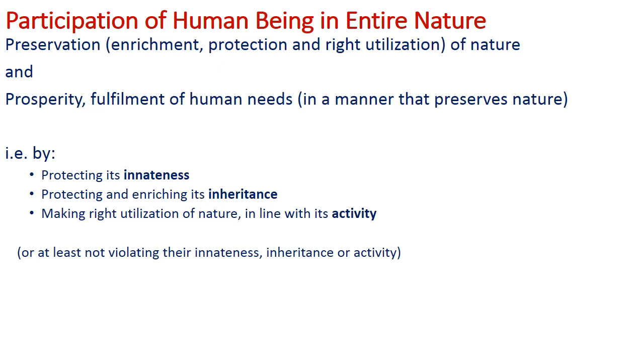By preserving the nature. What is preservation? Enrichment, protection and right utilization, right? Protecting its innateness. What do we need to protect in nature? Its innateness, its inheritance, enriching its inheritance and making right utilization of nature in line with its activity.